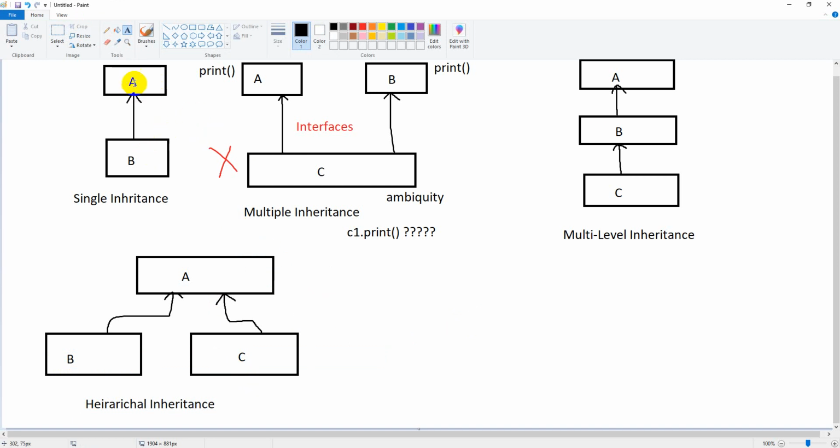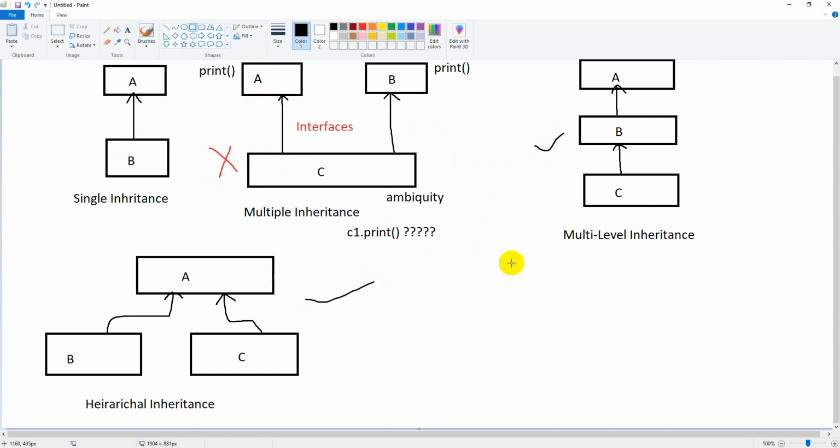Okay, next, the last one is called hybrid inheritance. Single means always one parent and one child. Multiple inheritance is not possible to implement by any means. We have only two options left, multi-level and hierarchical inheritance. The combination of these two types we call hybrid inheritance.